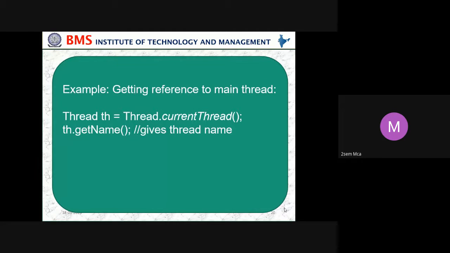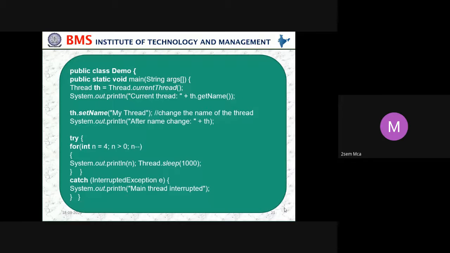Example, getting a reference to the main thread: Thread t = Thread.currentThread(); th.getName(). So public class Demo, public static void main(String[] args), Thread t, System.out.println, th, that is the object, get the name and set the name.